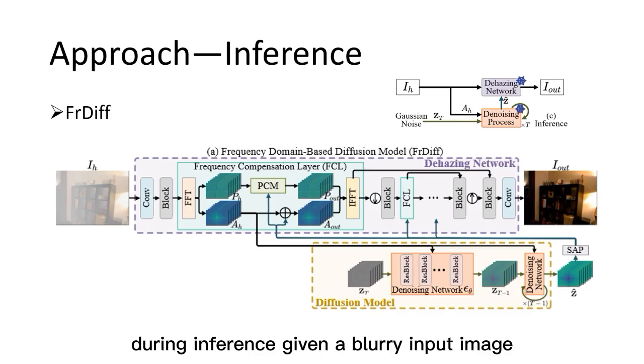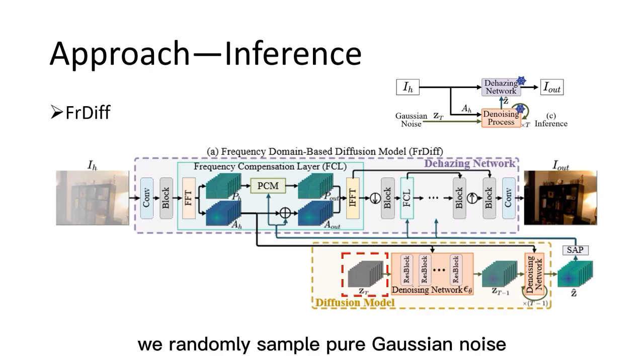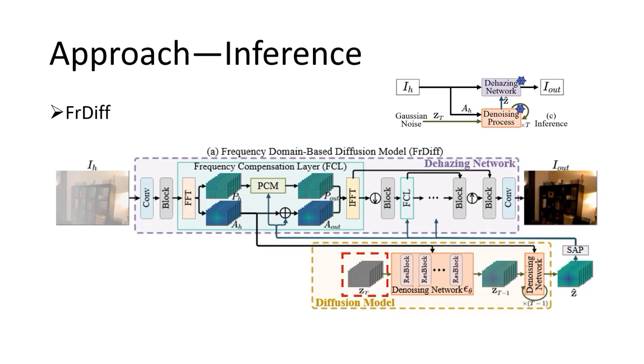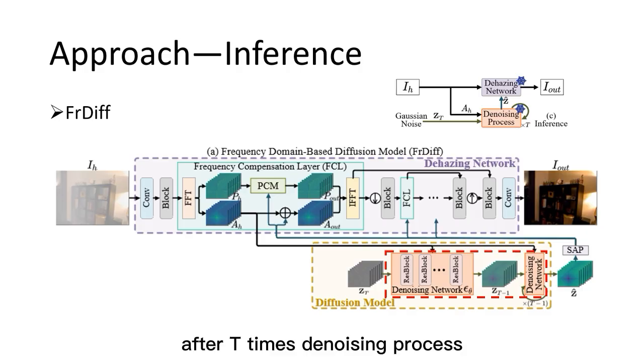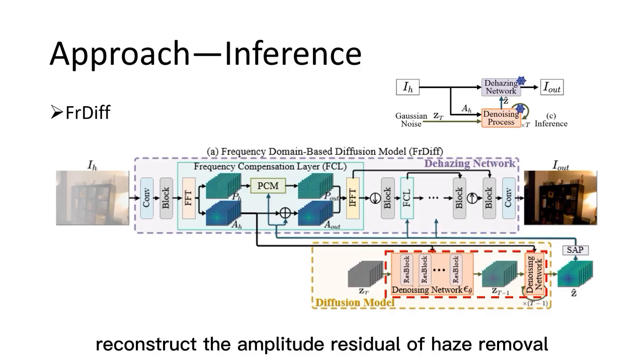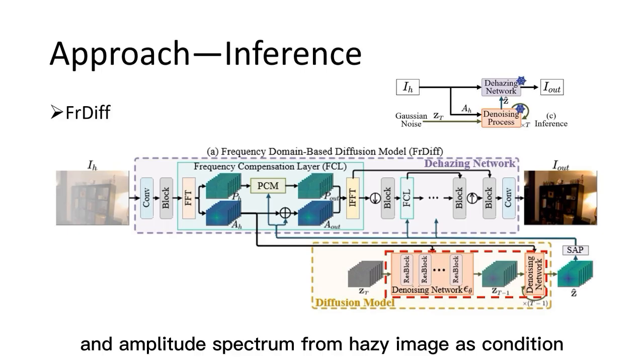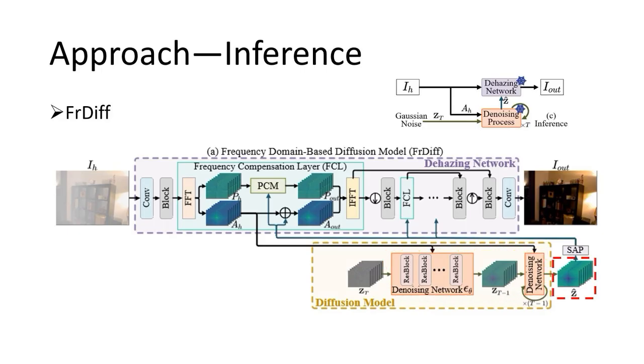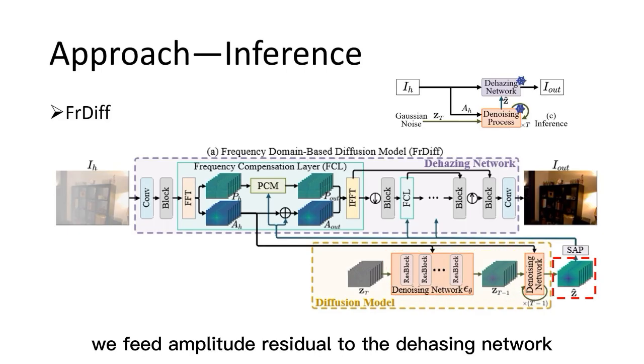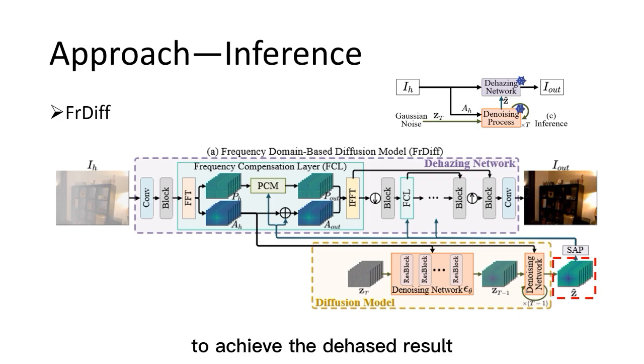During inference, given a hazy input image, we randomly sample pure Gaussian noise. After the t-step denoising process, the diffusion model reconstructs the amplitude residual of haze removal with Gaussian noise input and the amplitude spectrum from the hazy image as condition. Finally, we feed the amplitude residual to the dehazing network to achieve the dehazed result.